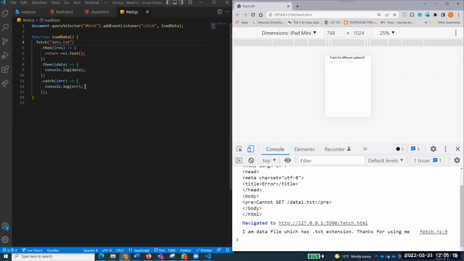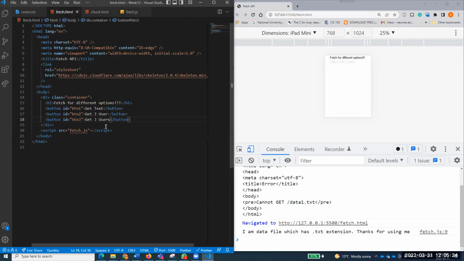And now I don't want to show this data over here. Rather, I want to show this data. So in this fetch.html, I don't have anything defined over here. So I'll come over here and define a P with an ID data, right? So I'll catch that one.